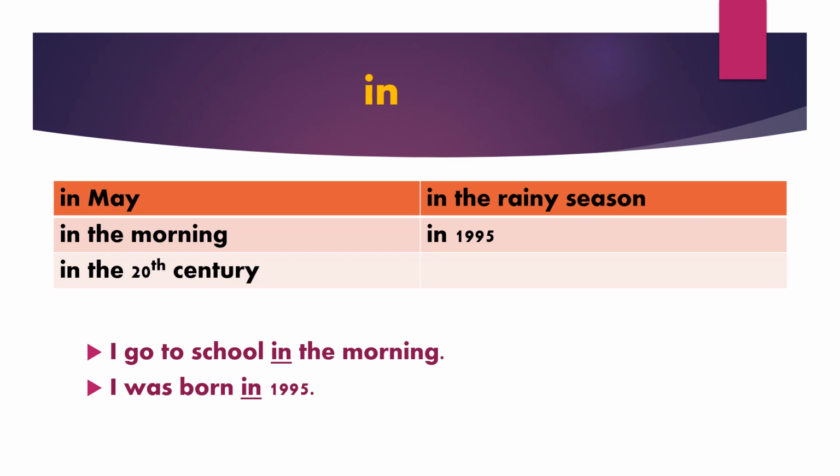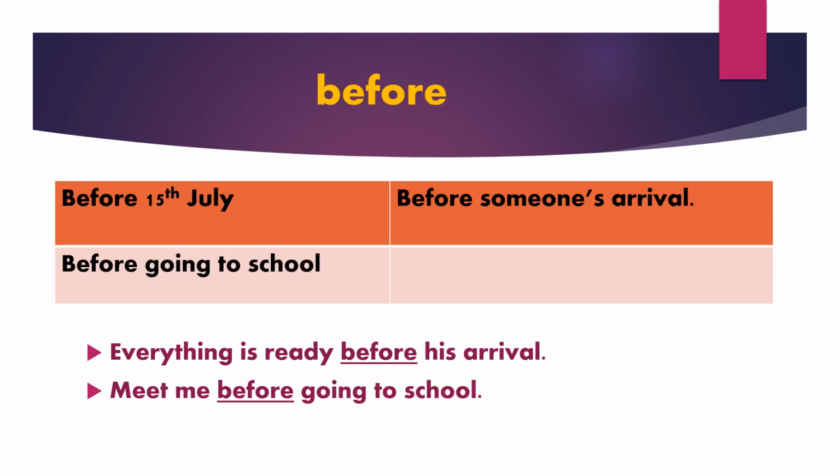I was born in 1995. The preposition before means earlier time. Before 15th July, before someone's arrival, before going to school. For example, everything is ready before his arrival. Meet me before going to school.